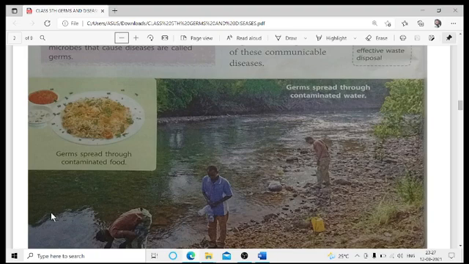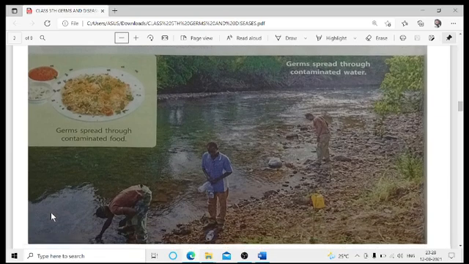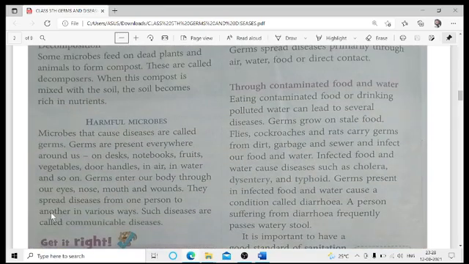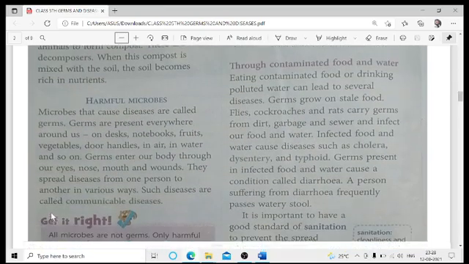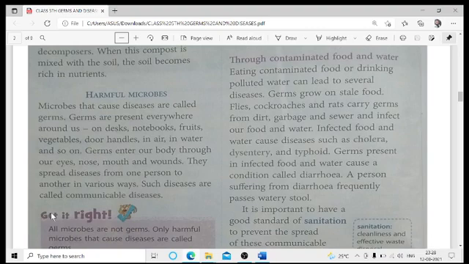And when that contaminated food is being consumed, then we start suffering from some or the other kinds of diseases. Okay, moving ahead, we have some more things here. Through contaminated food and water, just now I told you. Now, germs grow on the stale food. Stale food means that food which is left for a longer period of time, or which is not hot as well.